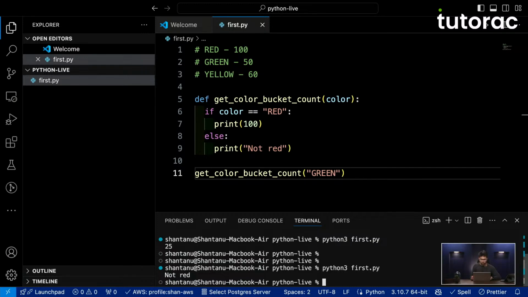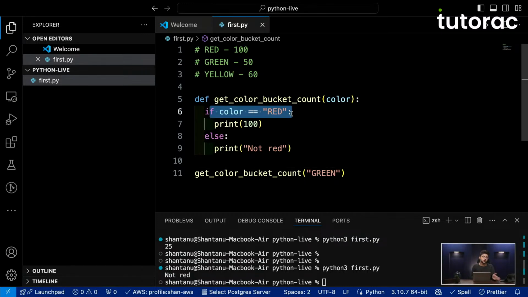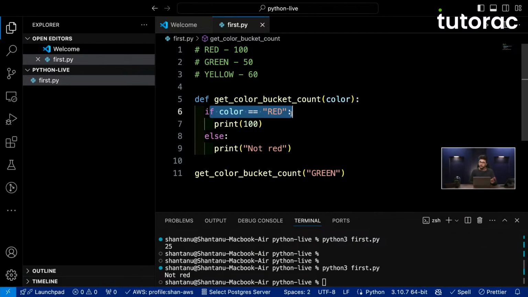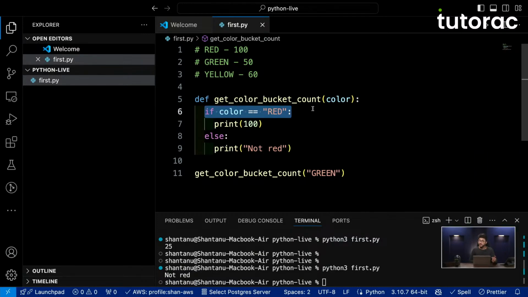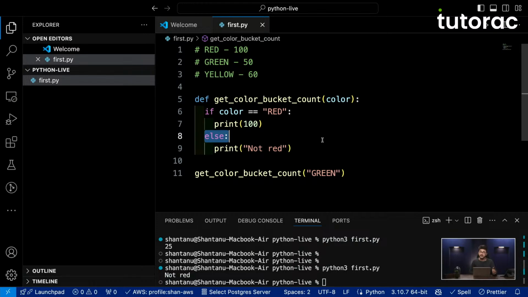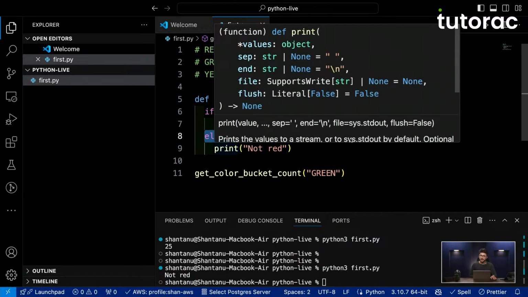Okay, if I run this, you will see it says not red, which means that if this particular condition is incorrect, then the code will go to the else block. So whenever we want to use conditional programming, we will have to make use of if and else conditions. The if will always have a condition which must always resolve to a true or a false value. In this case, we see color double equals red, which means I'm trying to check if color's value is equal to red or not. If it is equal to red, that means it's true, otherwise it's false. In this case, we are passing green, so this particular condition is false, because of which the code is going to the else block. So that is the meaning of else and if.